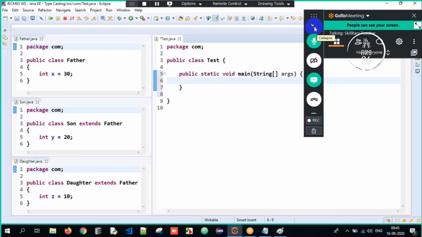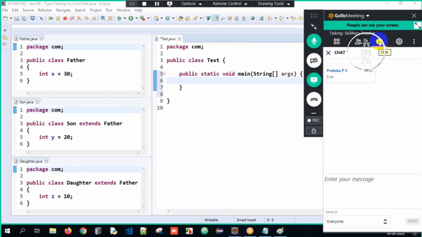What type of relationship is this? Father, son, and daughter. Think and tell me, I want answers from everyone. Father is the superclass, son and daughter are the subclasses inheriting the same class. I know it is an is-a relationship, but what type?